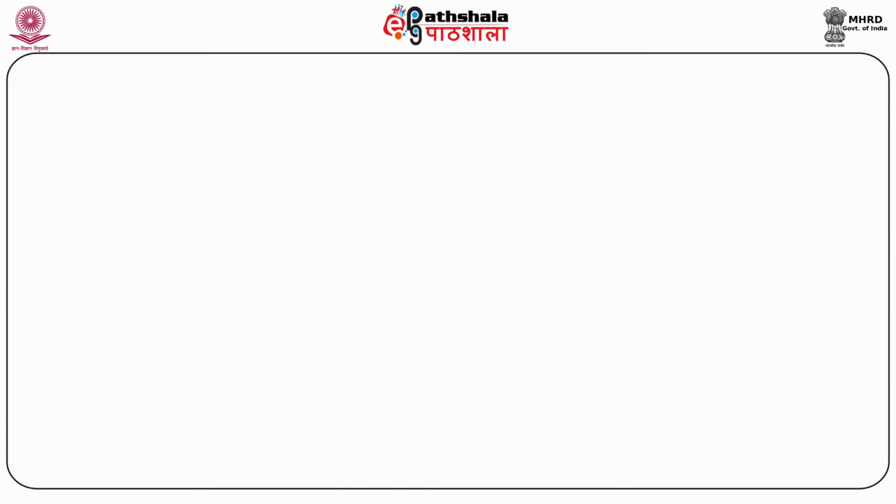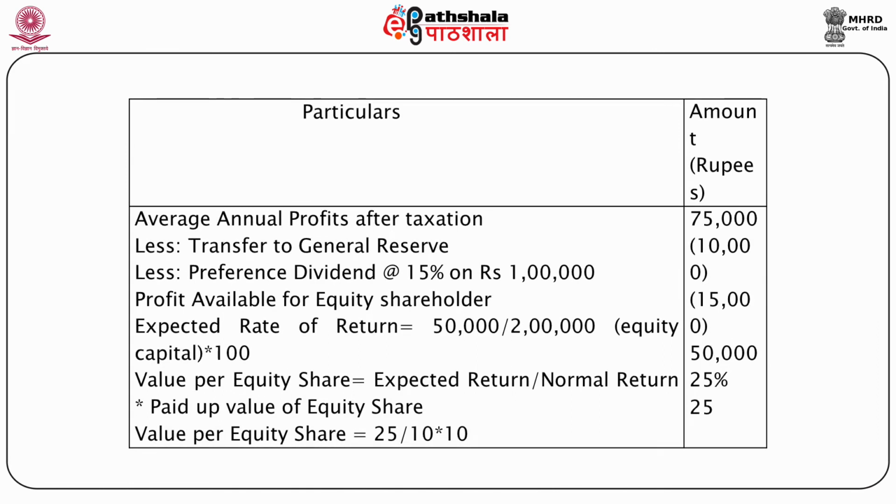Solution to the problem. First of all, we'll prepare two columns. One is of particulars and second is of amount column. In the particulars column, we'll write average annual profits after taxation, which are 75,000. So in the amount column, we'll write rupees 75,000. We'll deduct transfer to general reserve from this amount, and we'll also deduct preference dividend at the rate of 15% on 1 lakh from this amount.